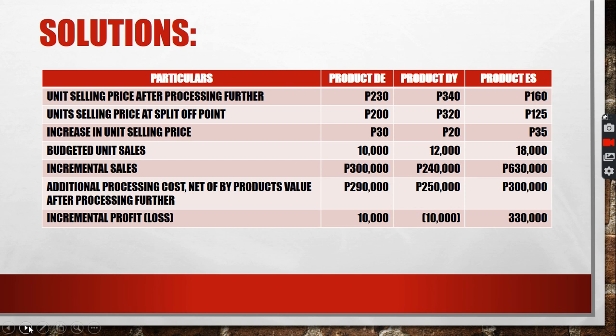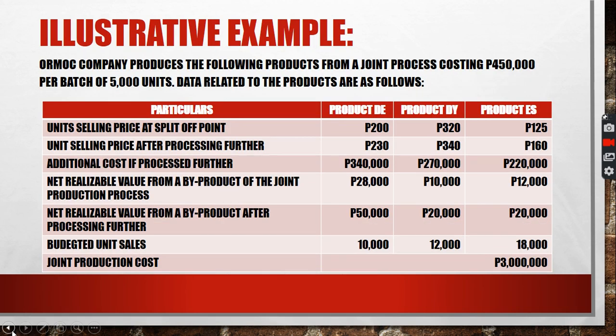Therefore, there will be an incremental sales of 300, 240, and 630,000 respectively if we are going to process it further. However, we will incur additional cost on processing further of 340, 270, and 320. Hindi po 220 sa product ES, kundi 320. Paki-correct na lang po. That is 320.